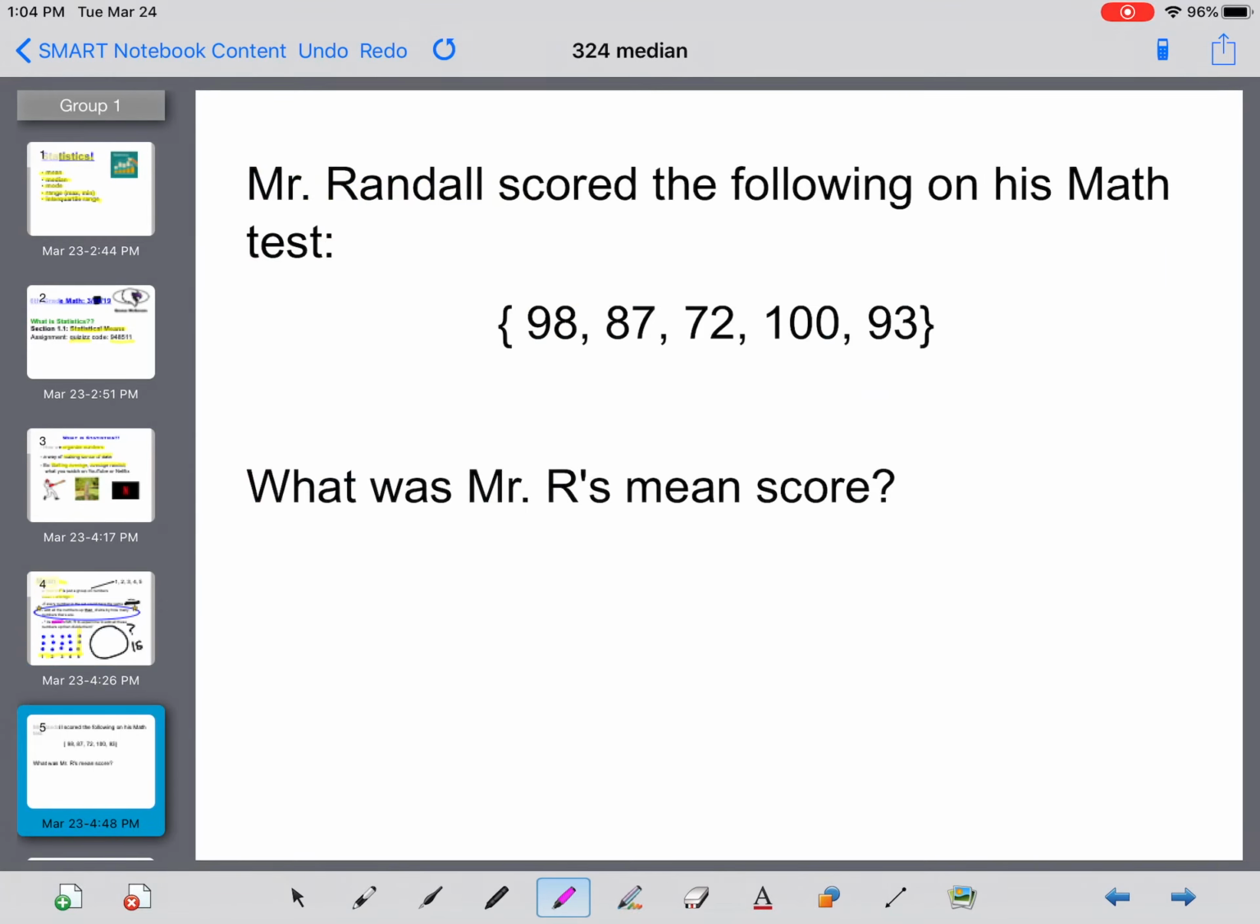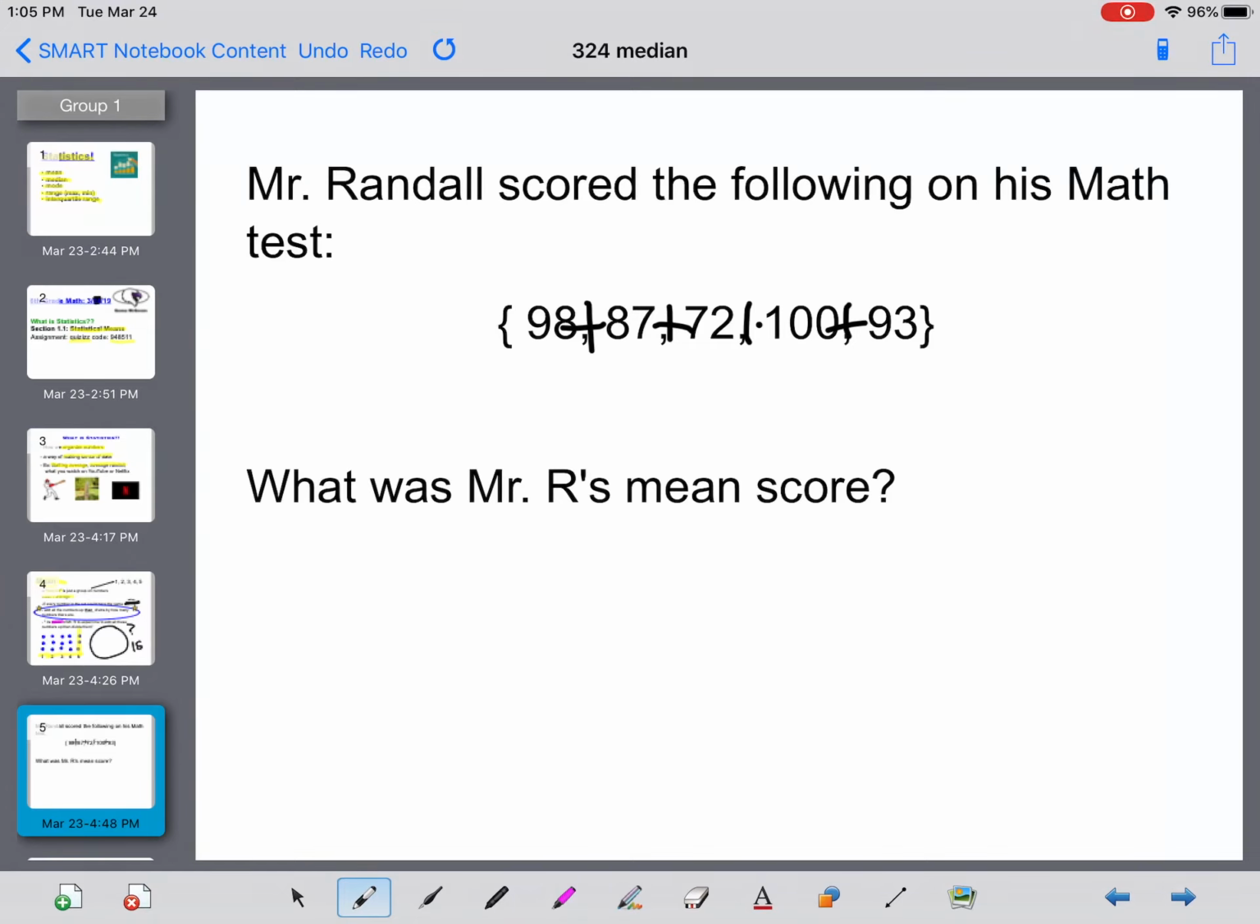Okay? So let's look at this. Mr. Randall scored the following on his math test. Got a 98, 87, 72, 193. So, what would be the mean of this? What we have to do is add all these up. So, add them all up. And one important thing, especially with this remote learning, is you're going to have your calculator. You need to have a calculator right next to you. You have your Chromebook, so you can always use that as well.